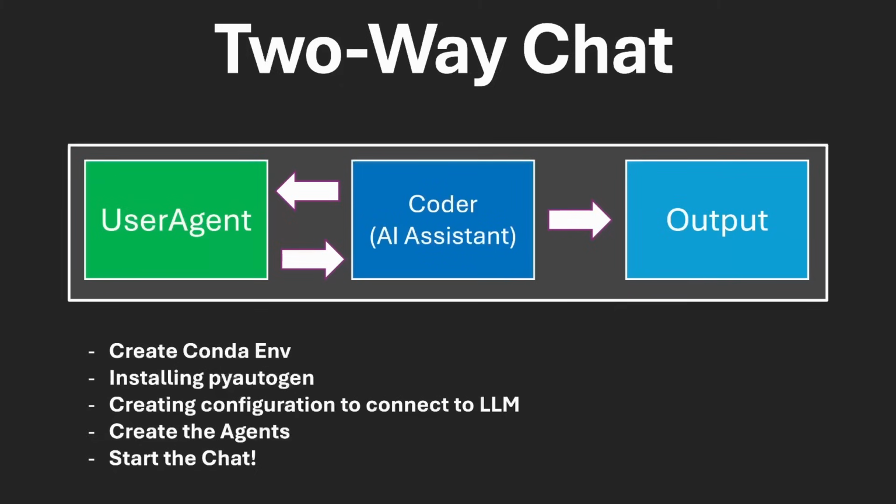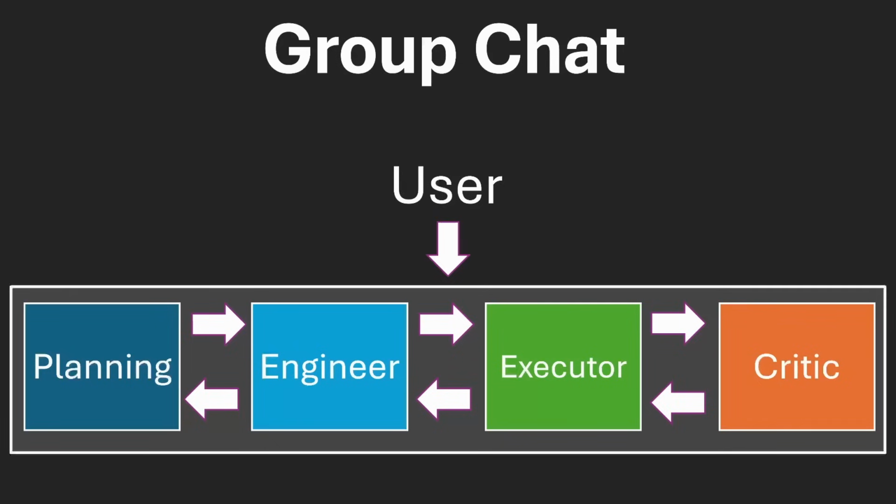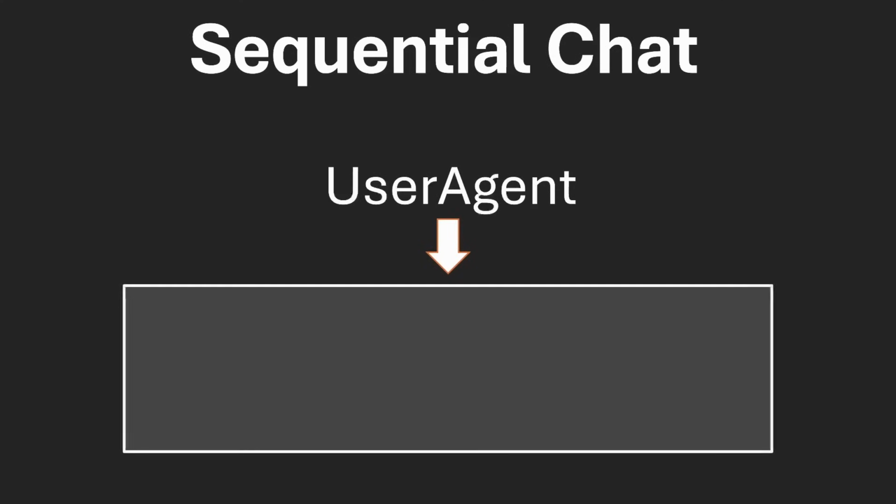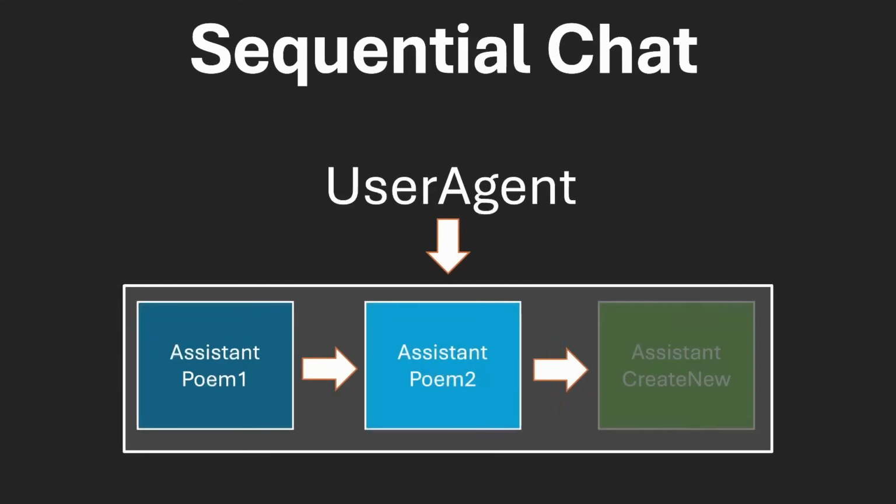All right. Well, so far we talked about a couple ways that we can chat with agents. We have a two-way chat where we have a user agent and some AI assistant talk to each other to produce an output. And we've had a group chat where we have a user initiate chat with a bunch of agents and they all talk to each other to perform a task or solve a problem. Well, there are a couple other ways that could make more sense depending on the needs for your project. But with something called a sequential chat, we can have agents work in a specific order that we want.